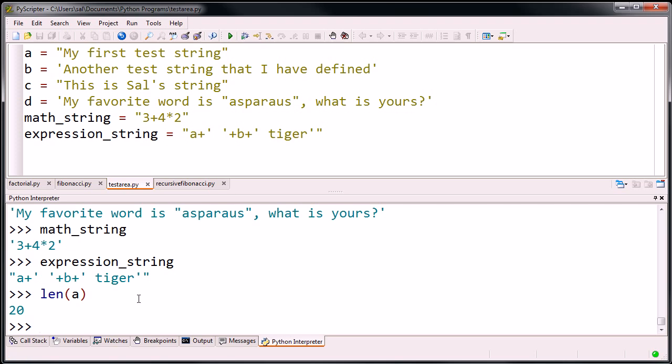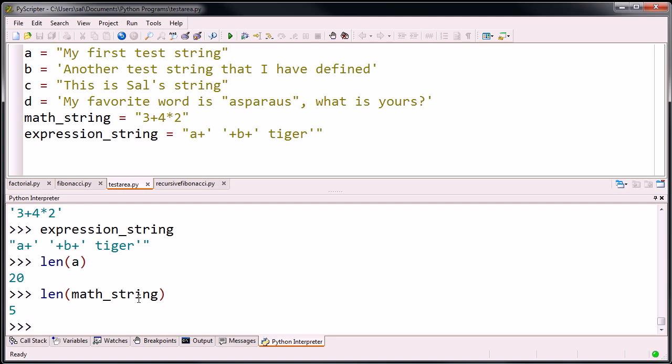Yes, 20 characters. What's the len of math string? Math string is 5 characters. Let's count them. 1, 2, 3, 4, 5 characters. Makes a lot of sense. We could do it for any of them, and I encourage you to try this out yourself. Really experiment. Become comfortable with this.